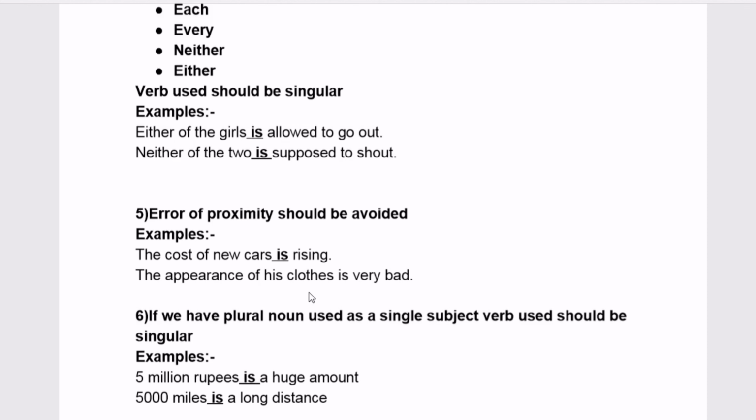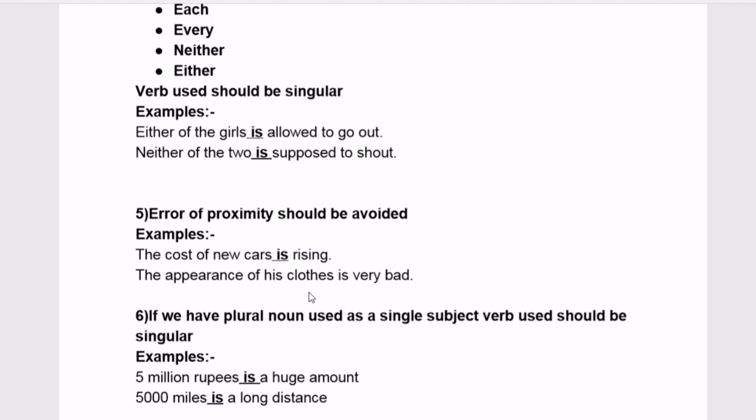For example, look at the first thing given in the PDF: the cost of new cars are rising. This sentence may seem correct because immediately after cars we see "are" as a verb. But the correct answer is: the cost of new cars is rising. Why is this correct? Because the sentence is speaking about the cost, not the cars. So the verb should depend on the subject of the sentence, not the immediate word before it.